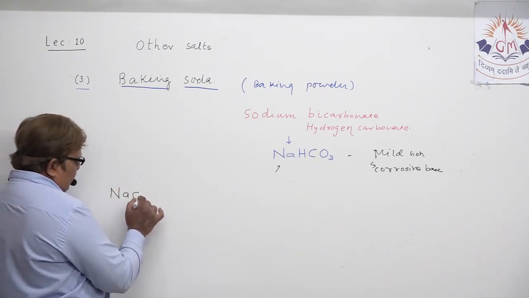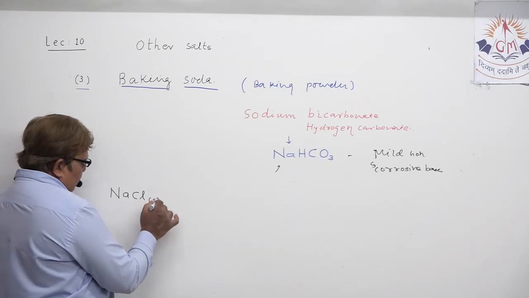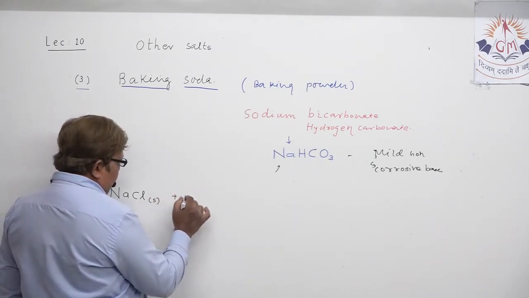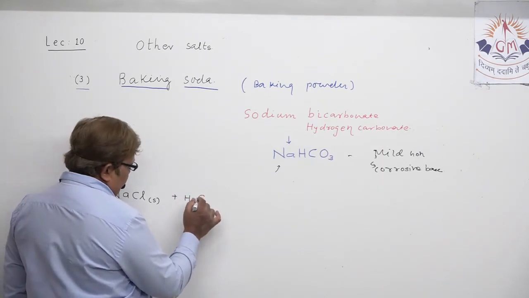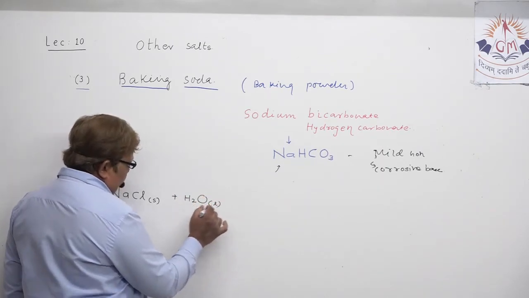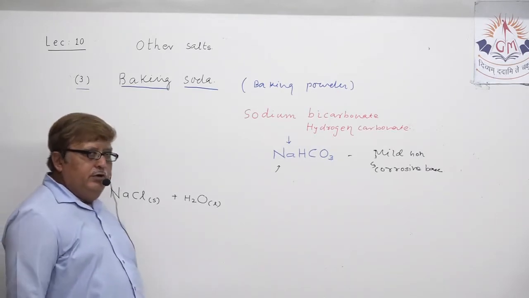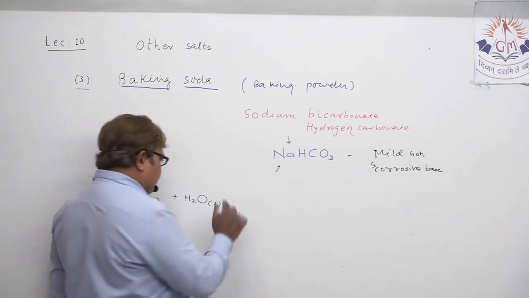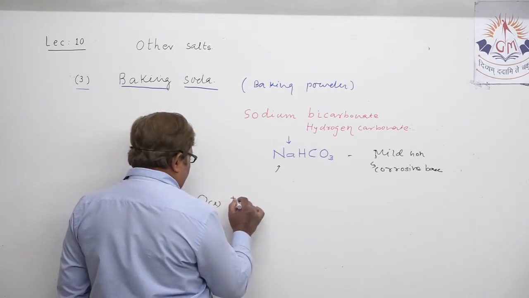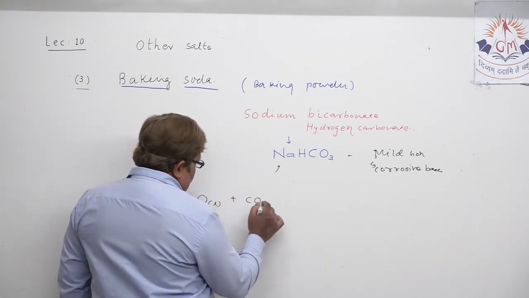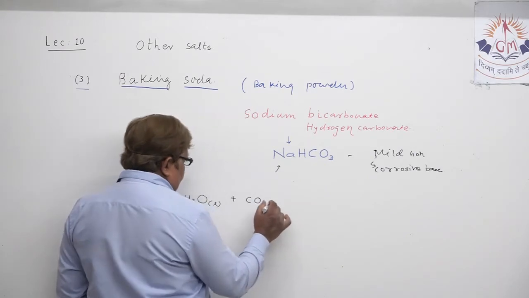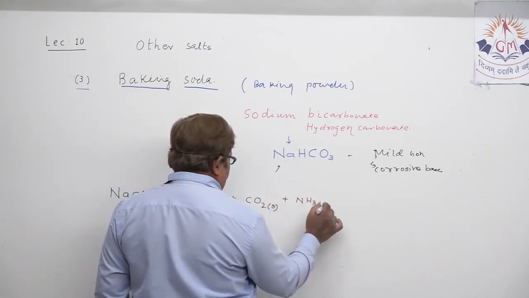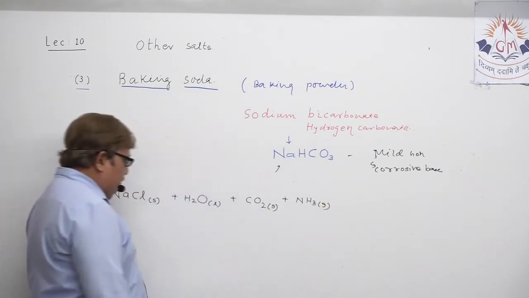Sodium chloride solution, when I speak the word, obviously I have to write H2O. Sodium chloride solution is prepared and carbon dioxide and ammonia gas NH3 is passed through that.